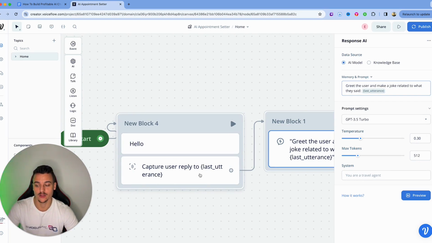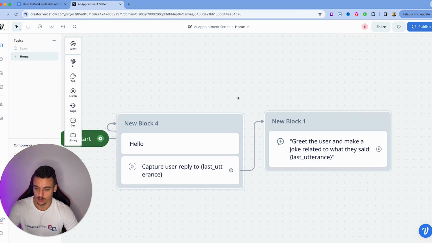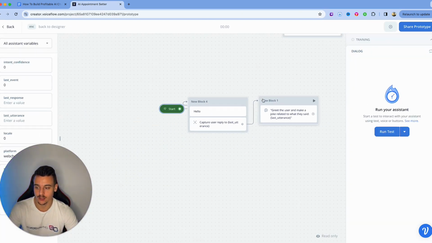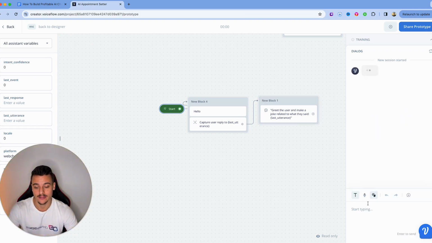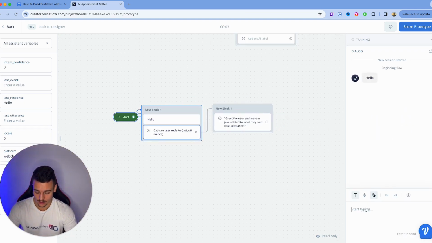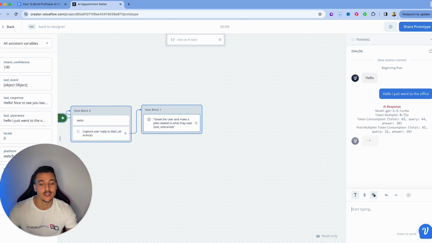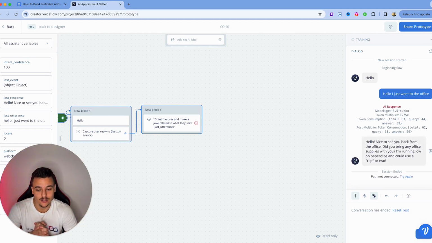Capture the user reply to last utterance. So we're going to do this right now. We're going to give it a shot. You can just press R on your keyboard and then you can run test. Hello, I just went to the office. Now we're going to get a joke related to going to the office. Hello, nice to see you back from the office. Did you bring any office supplies with you? I'm running low on paper clips and could use a clip or two.